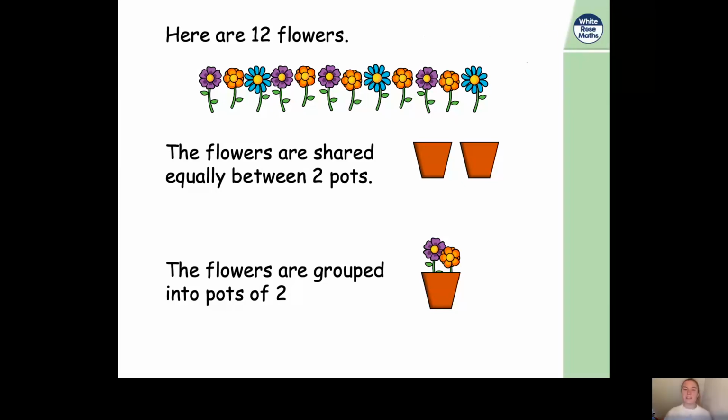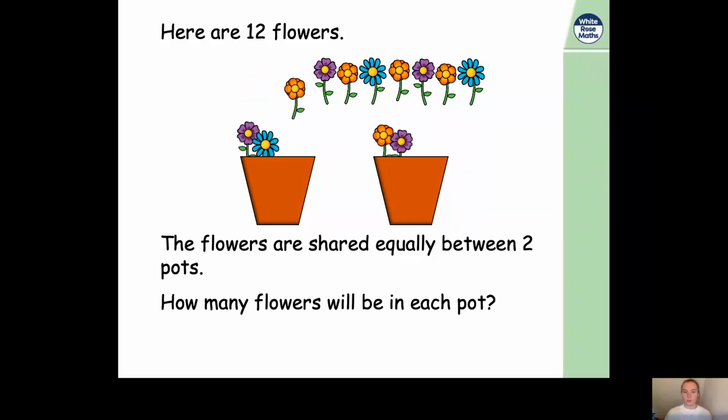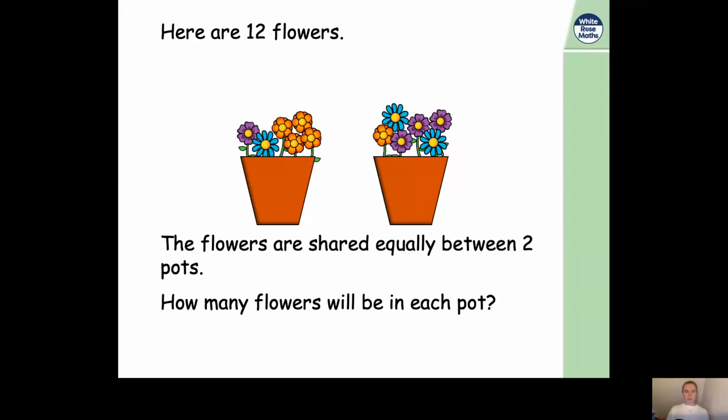Okay, year 2, so let's see how you got on. Well, let's start with the sharing. So we need to share these 12 flowers equally between 2 pots. So put 1 flower in that. If we keep sharing them between the 2 pots, 1 in the first, 1 in the second, 1 in the first, 1 in the second, and so on. So there we go.